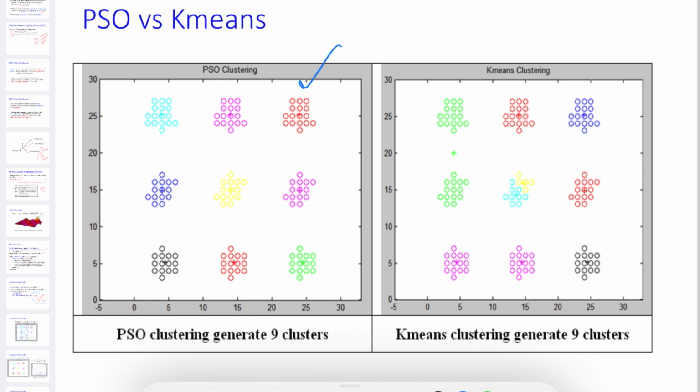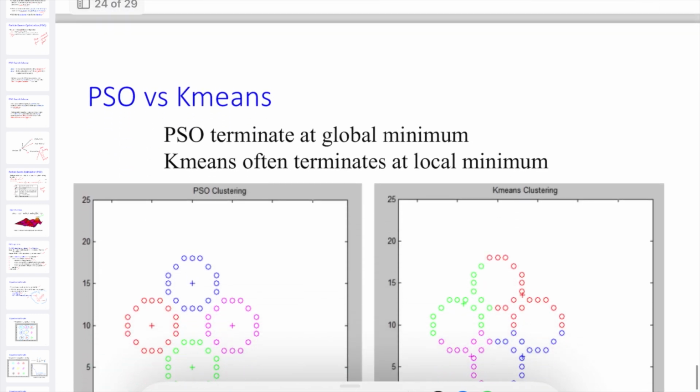But in this case you can see here there is a green color which is not part of any cluster, and there are two heterogeneous groups mixed together. Still k-means is also a better solution, but occasionally you will get this kind of clustering. We have to discard it or we have to recompute it. So that's how k-means clustering works. So in this example, PSO clustering compares better than the k-means clustering.